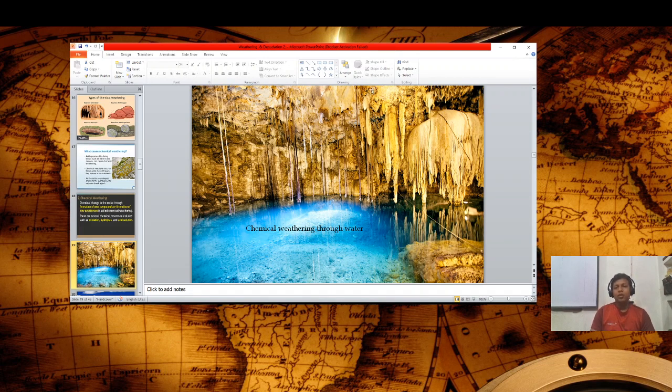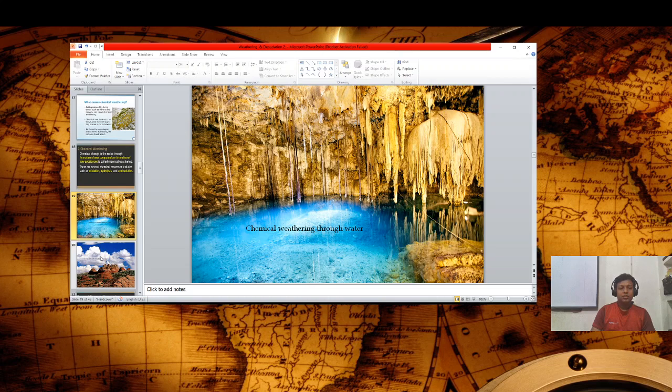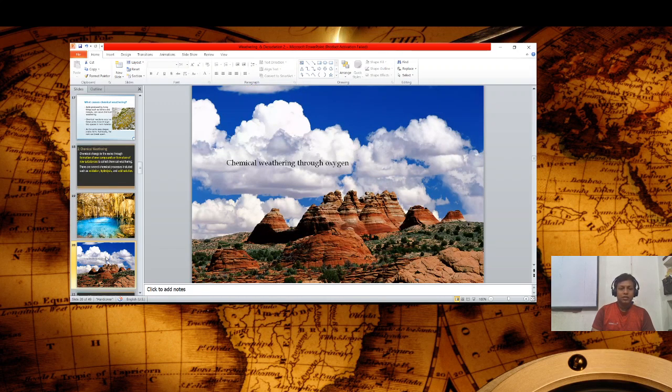So water falls from above onto the surface. Due to this water, we have seen in this picture water weathering. Okay, so as water trickles down, the reaction of water with this rock gives a structure like that. So this is water reaction. After water reaction, again, this rock shows oxidation reaction as the rocks react with oxygen.